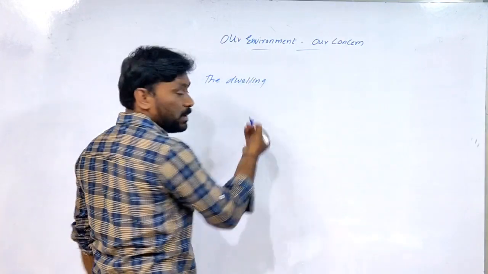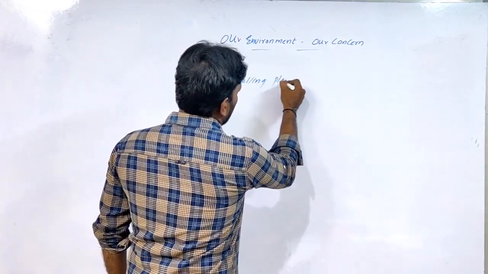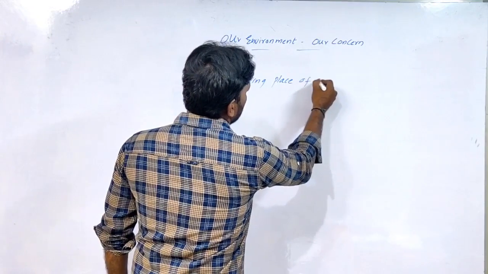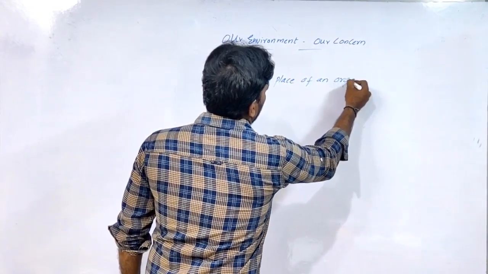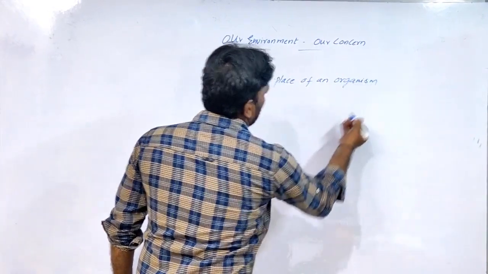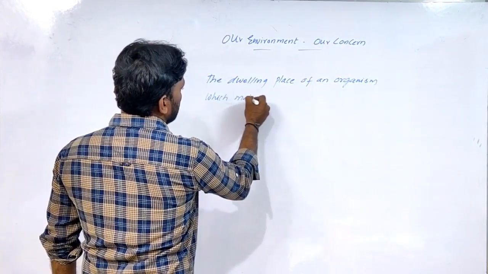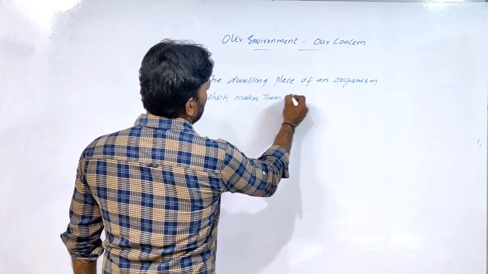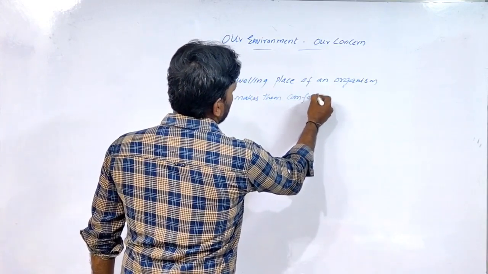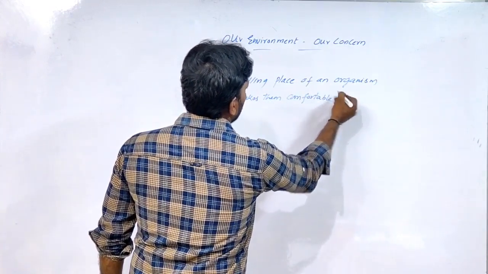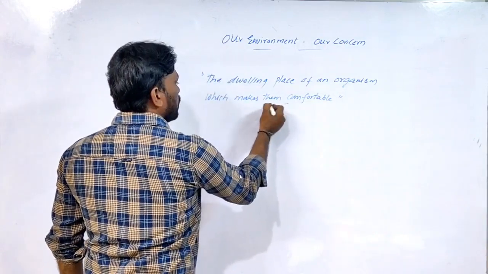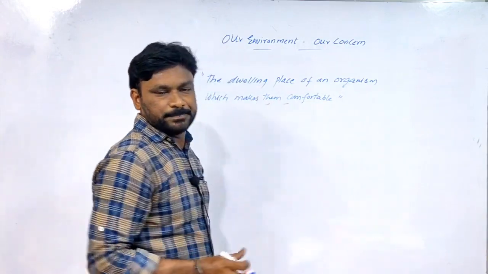The dwelling place means nothing but the living place of an organism which makes them comfortable. It is called a place of environment.